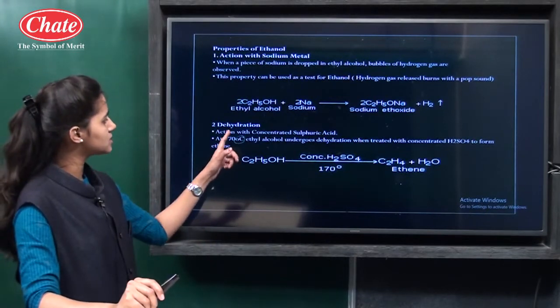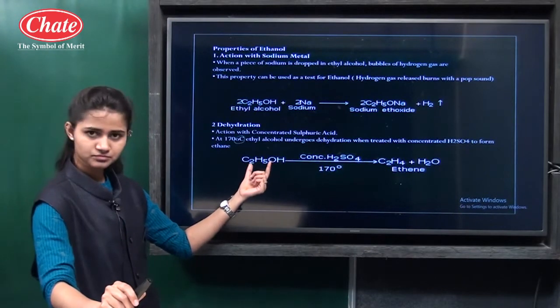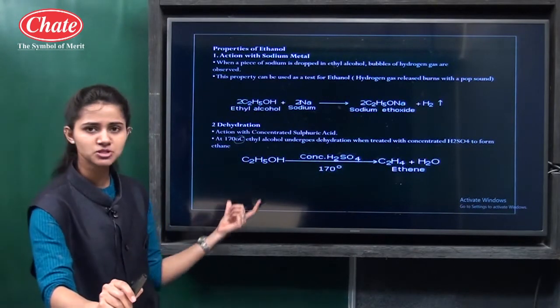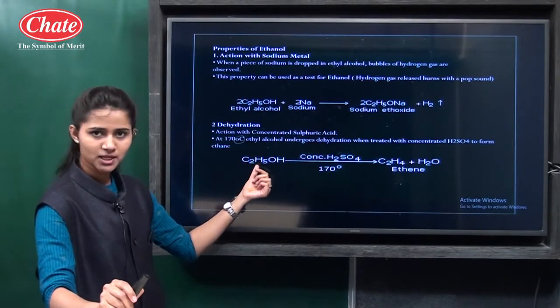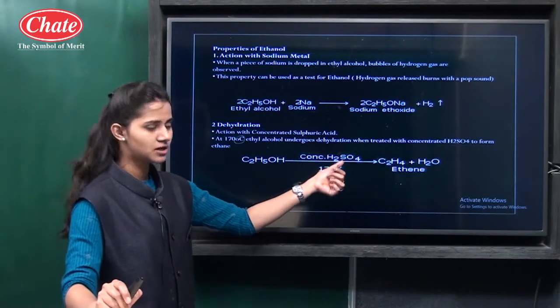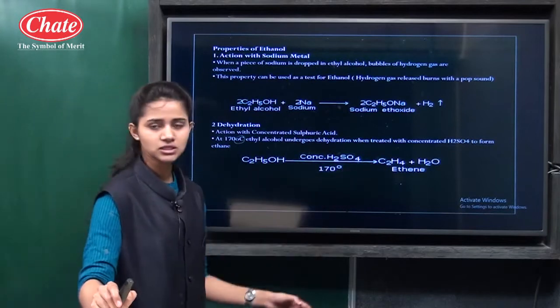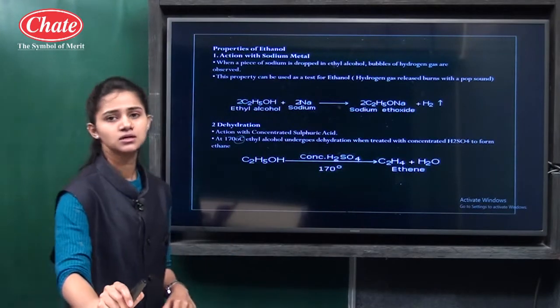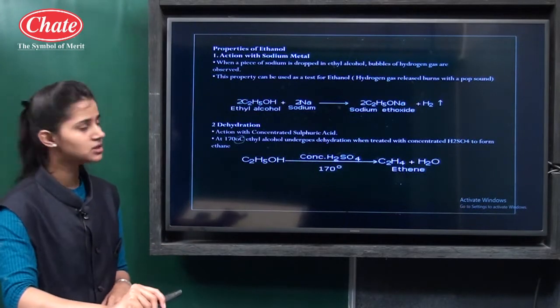The second property is dehydration. Dehydration means removal of water. When there is removal of a water molecule, H2O, from ethanol in the presence of concentrated H2SO4 at 170 degrees centigrade, it produces ethene, and the water molecule is produced as a byproduct. So these are the 2 properties of ethanol.